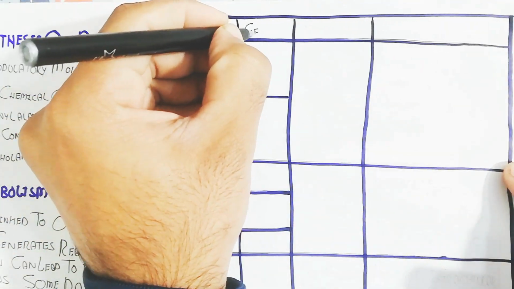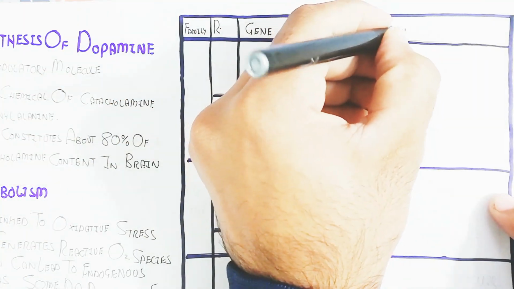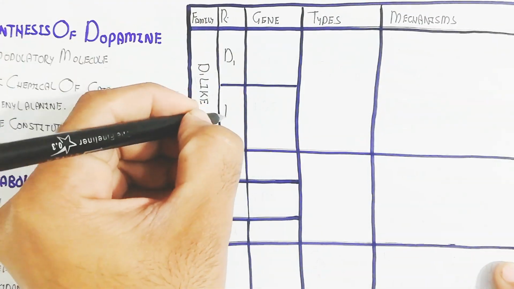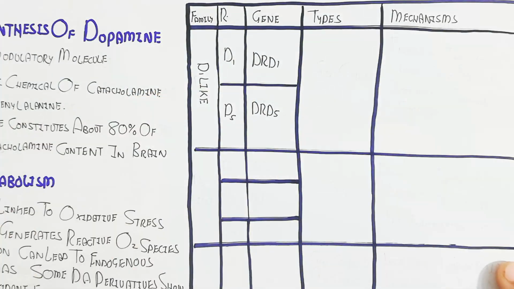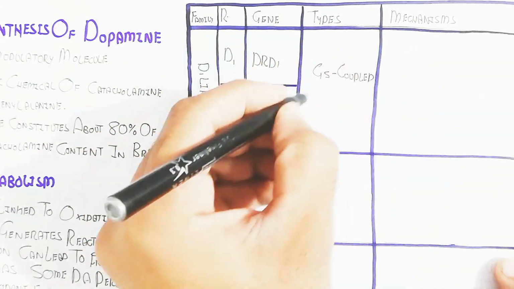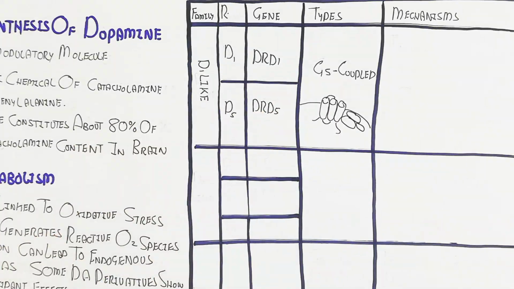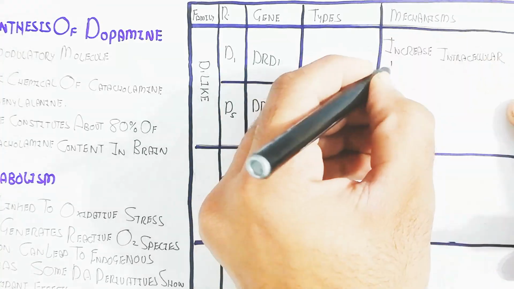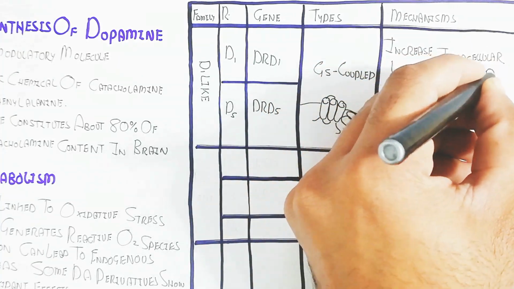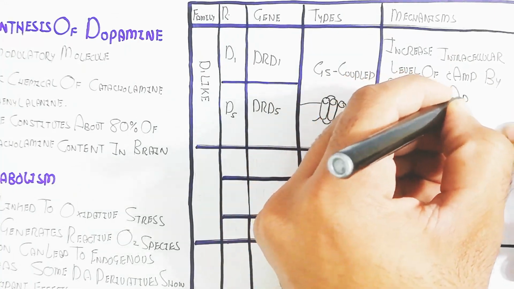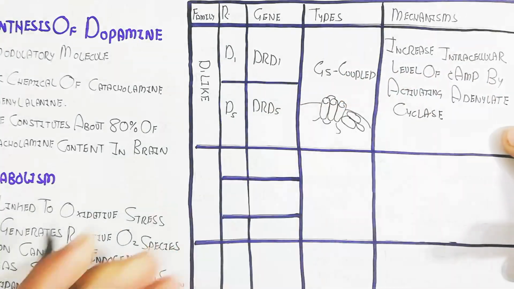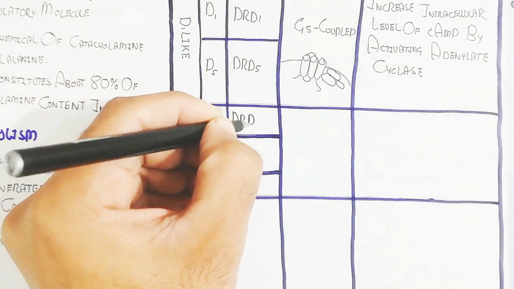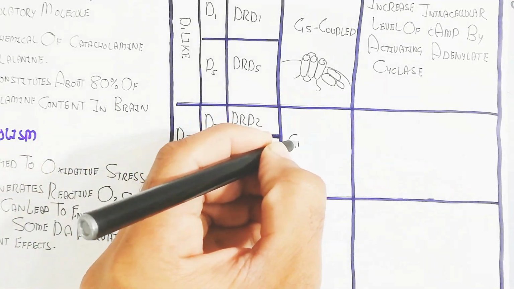Let's look at the receptor families, the genes and types, as well as the mechanism. This is a short video for understanding the biosynthesis of dopamine, but additionally I am mentioning this graph. The D1-like family includes the D1 and D5 receptors, with genes DRD1 and DRD5, and the Gs coupled protein receptor increases the intracellular level of cyclic AMP by activating adenylate cyclase.